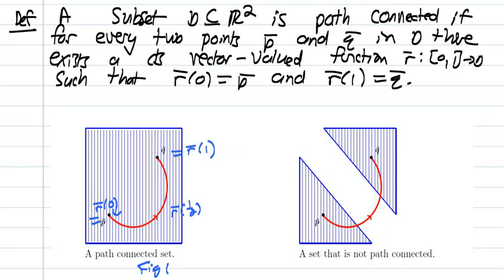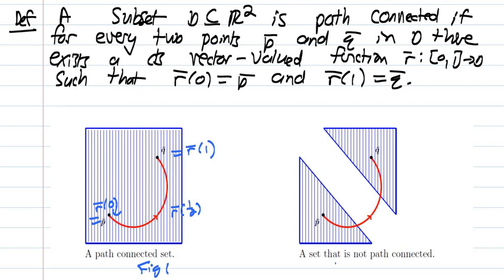You can see that for any 2 points that you pick, you can find a path from the first point to the second point that's completely inside the region. Sometimes they scale it so that at time 0, you're at point P, and at time 1, you're at point Q. And you can see it's a vector valued function because for every time from 0 to 1 inclusive, the output is a 2D vector, which is a point in set D. So it's all those red points.